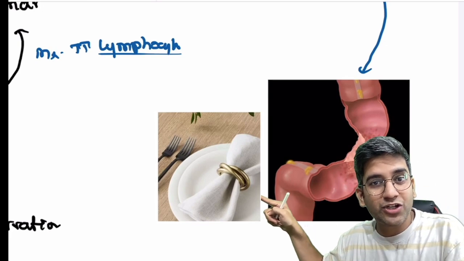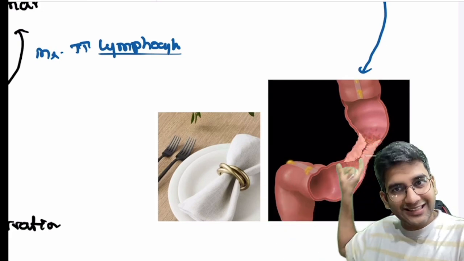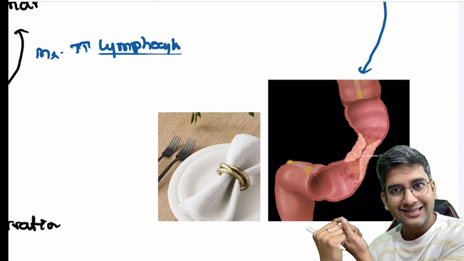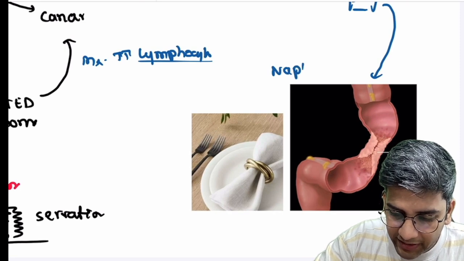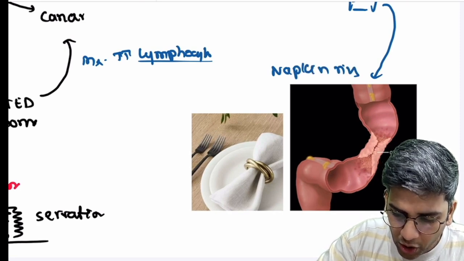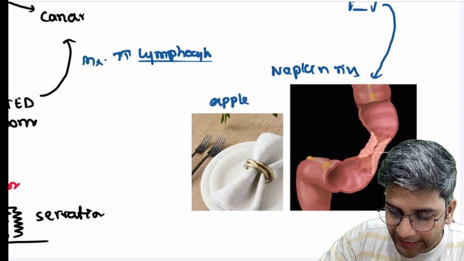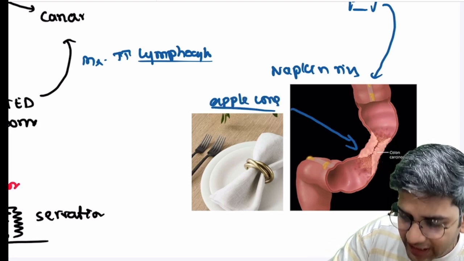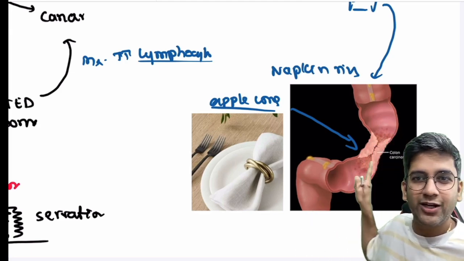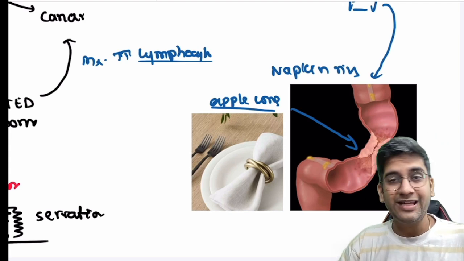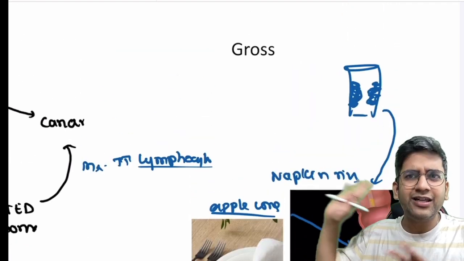The same thing is also called napkin ring. It looks like this. Imagine this is a napkin and the ring is constricting it, right? This is a napkin ring. So this gives the napkin ring appearance or your apple core lesion in case of imaging. This looks like an apple core. You bite an apple on the sides, you just leave the center. It looks like an apple core when you do a barium imaging, right? Same finding. It's nothing but the ulceroproliferative lesion.